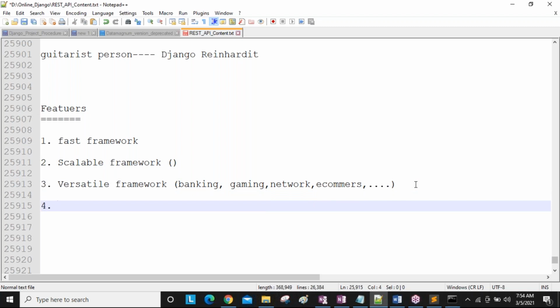Next, Django is more secure, guys. E-commerce means online applications, guys. For example, Amazon, Flipkart, Zomato, Swiggy. These are all e-commerce related. Simply online sites: the Amazon site, Flipkart site, Myntra site. These are all what we call e-commerce sites. Later in our development I will also show you one e-commerce related application like that. Next, Django is more secure, guys. We can say Django is more secure.